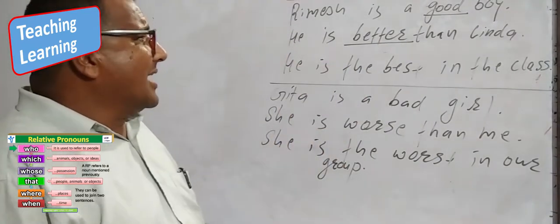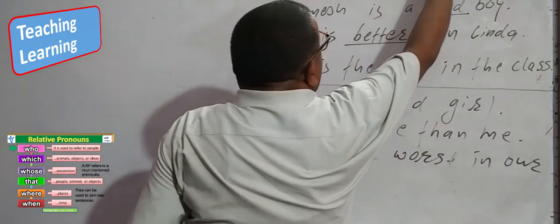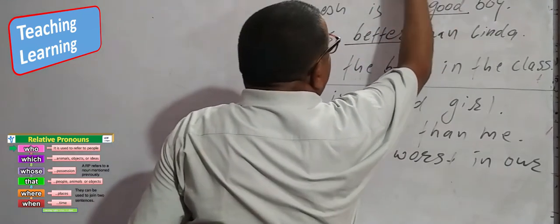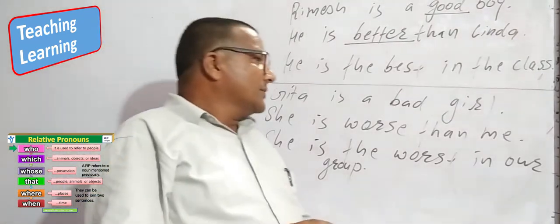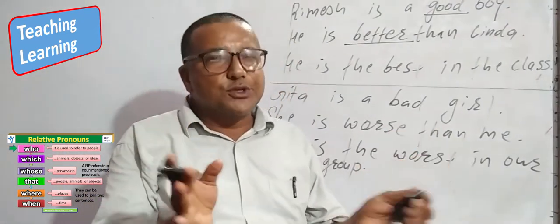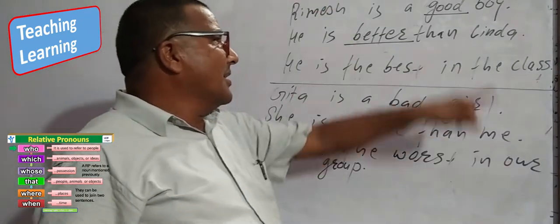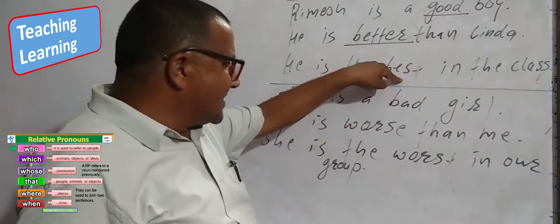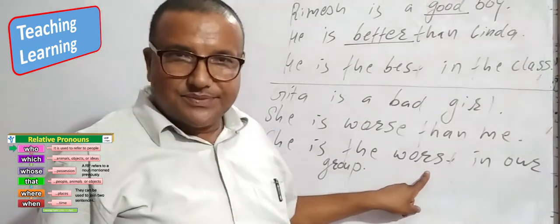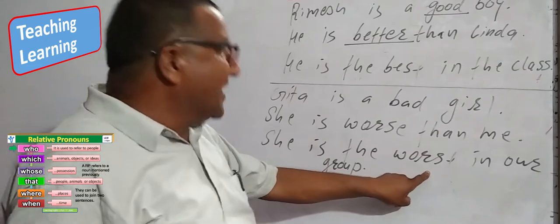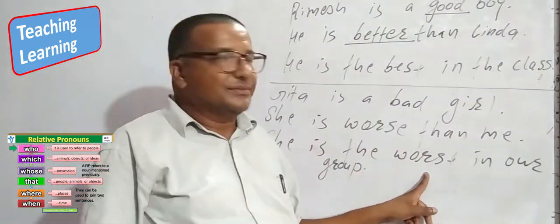Two adjectives are that kind of adjective in short, good and bad. They don't have any rules for comparative degree and superlative degree. We have to learn by heart. Good, better, best, bad, worse, the worst. For every superlative degree we have to use the article the.